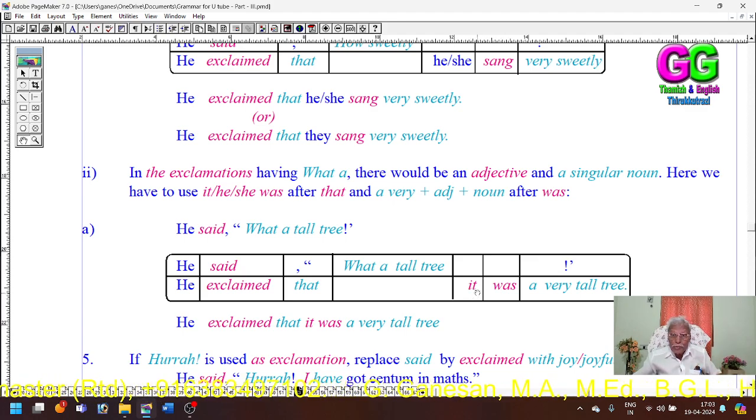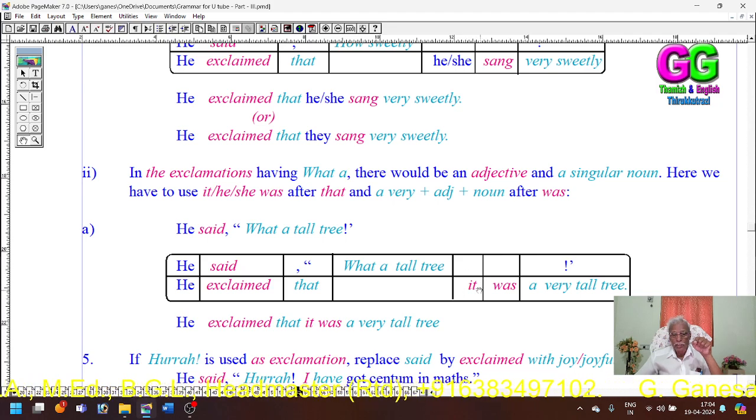It has been used regarding the singular non-living subject, tree. Inanimate, the word tree. So here we have used it and its past be verb, was. If instead of tree, here is a boy, then we have to use he. If a girl is here, then we have to use she.